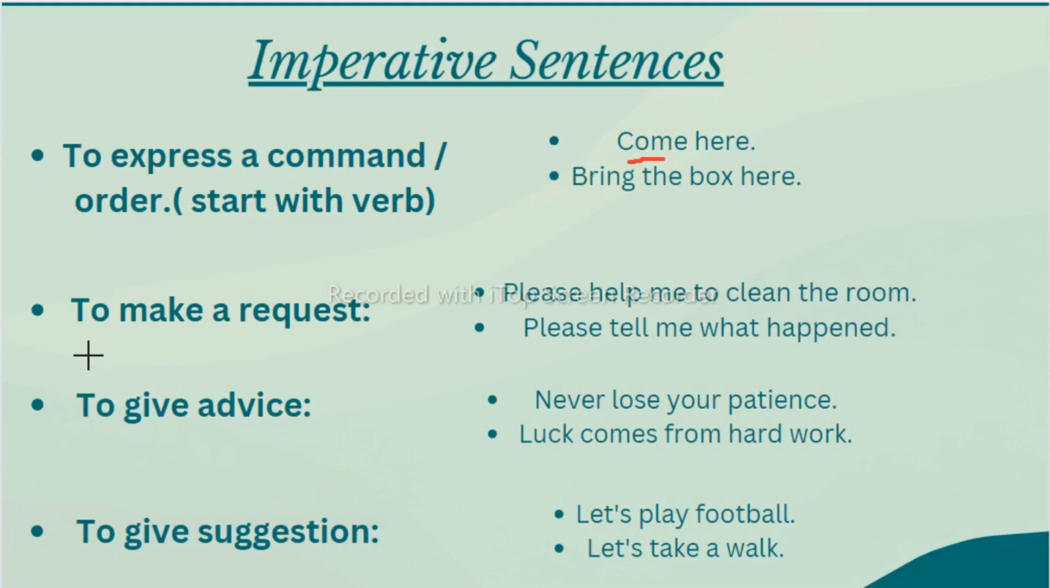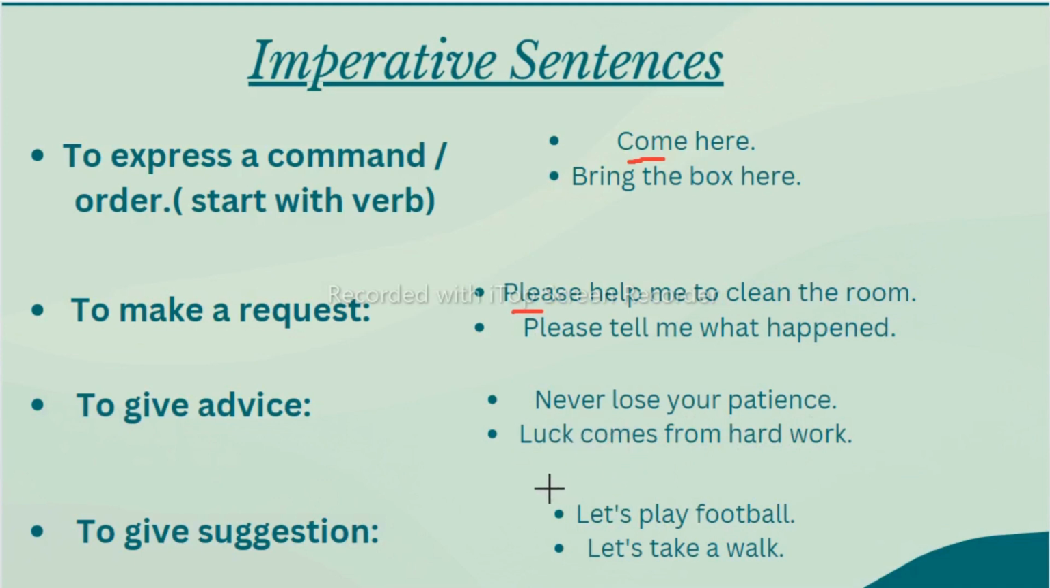Now if you want to make a request, that type of sentence is also called an imperative sentence. Here you make a request using the word please. Please help me to clean the room. Please tell me what happened. So if you find your sentence starting with could you or please, these types of sentences are imperative sentences. Now, to give advice: never lose your patience. Luck comes from hard work. If you find such advice, that type of sentence is also called an imperative sentence.